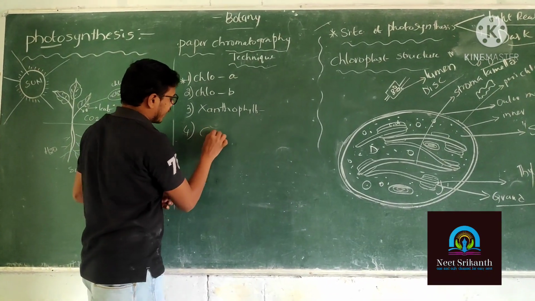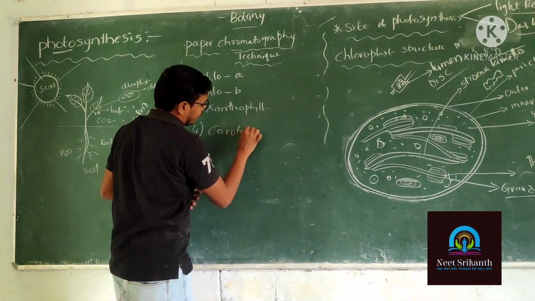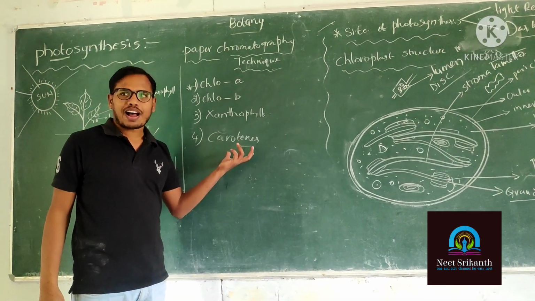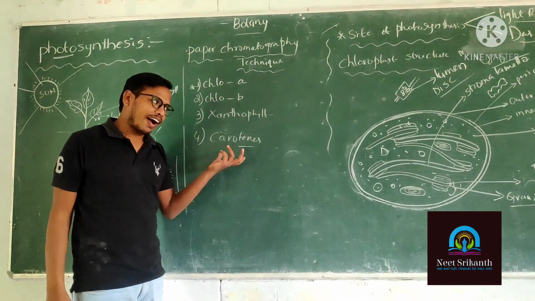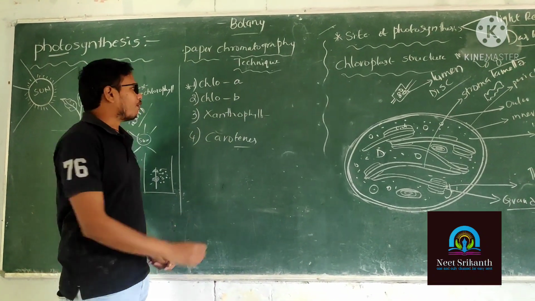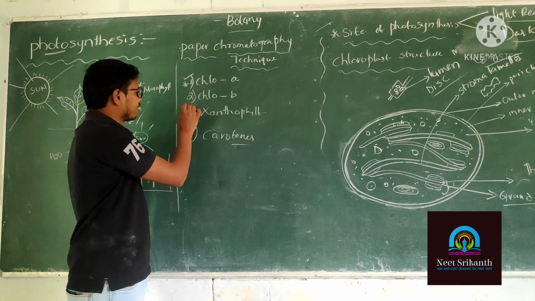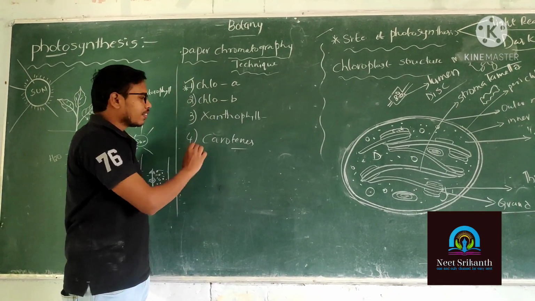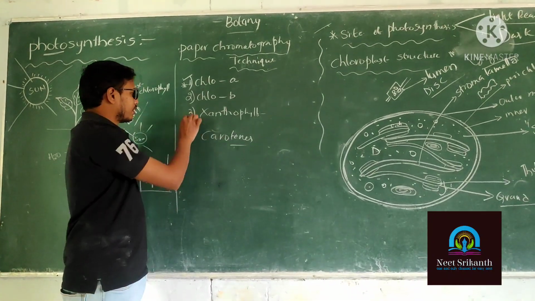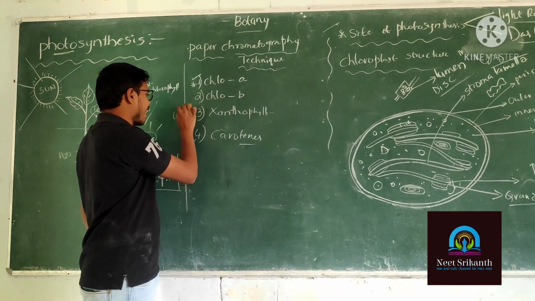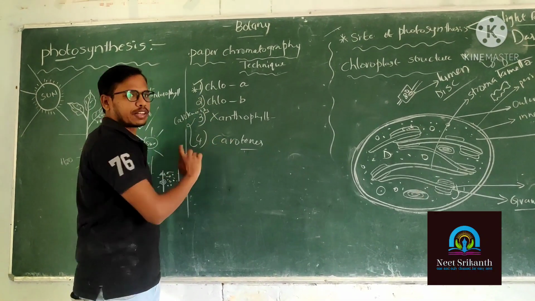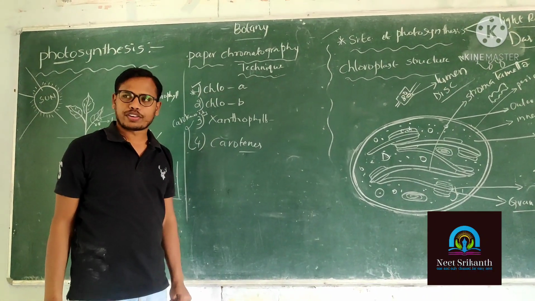Fourth one carotenes. In the higher plants, we have 4 major pigments: chlorophyll a, chlorophyll b, xanthophylls, and carotenes. Xanthophylls and carotenes are commonly called carotenoids.